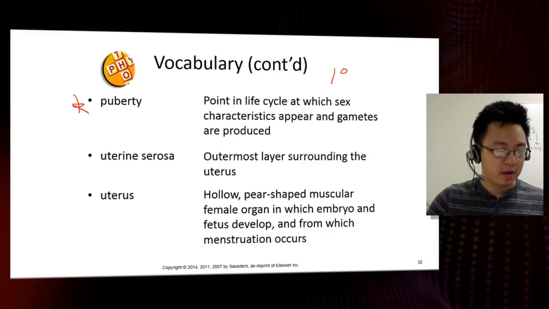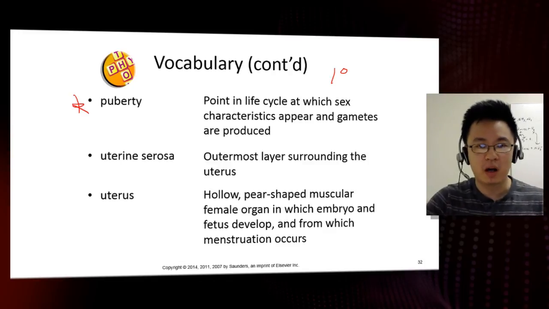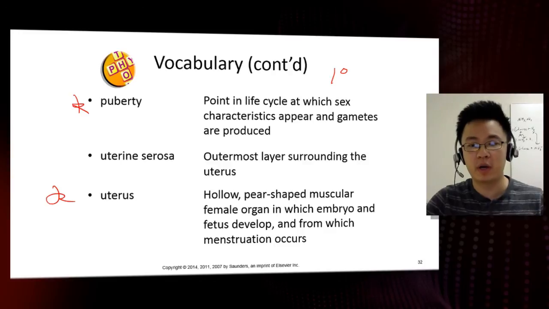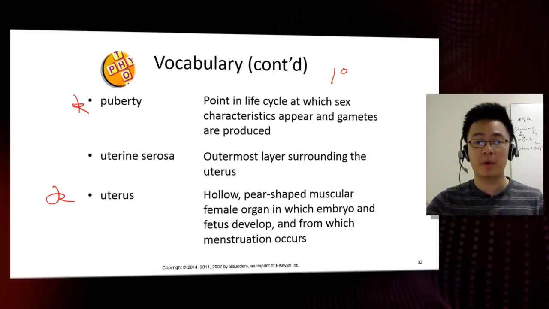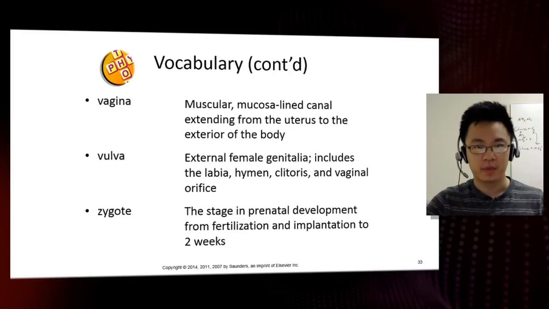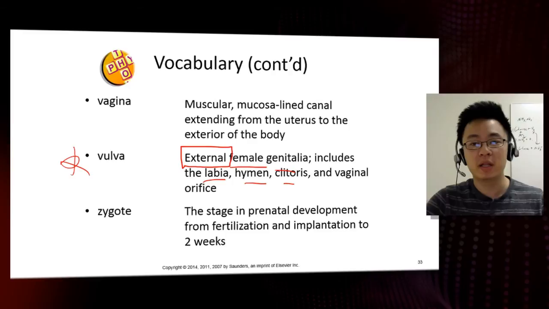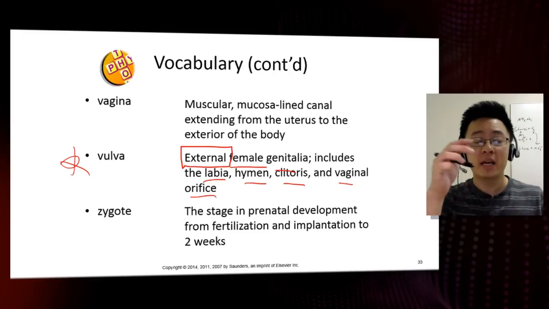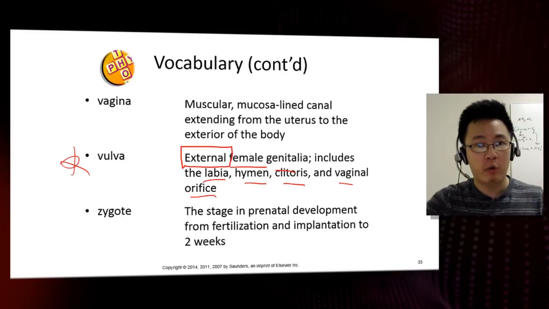We have here the uterus, which is the hollow pear-shaped muscular female organ in which the embryo and the fetus develop in, and from which menstruation does occur. The vulva here are all external female genitalia that includes the labia, the hymen, the clitoris, and the vaginal orifice or the opening. So any of the external structures would be known as the vulva.